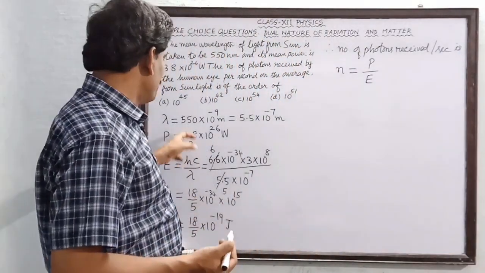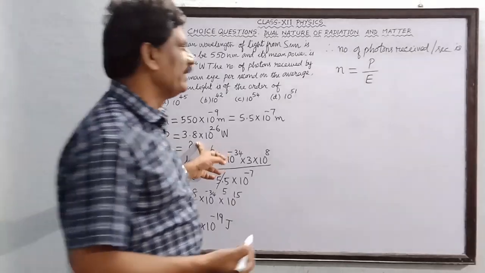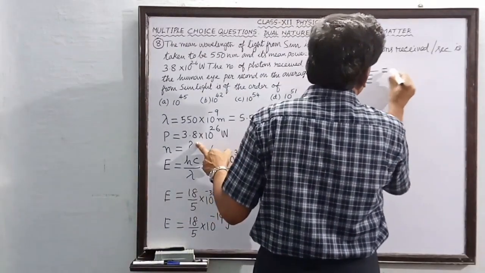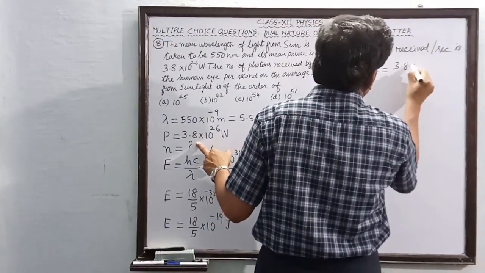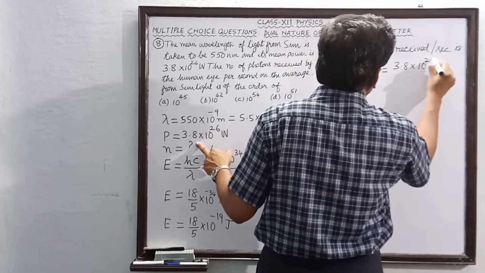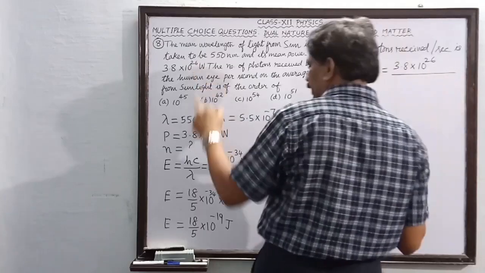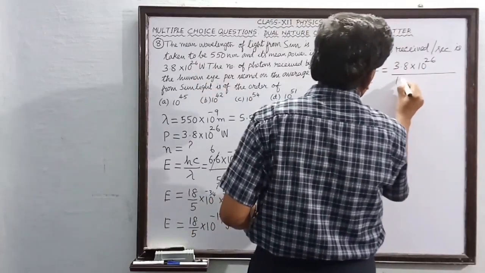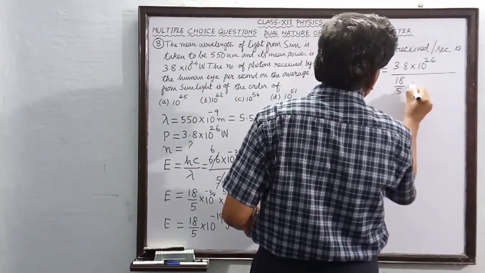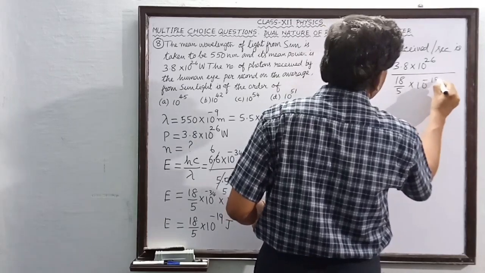So the power given here is 3.8 into 10 to the power of 26, divided by 18 by 5 into 10 power minus 19.